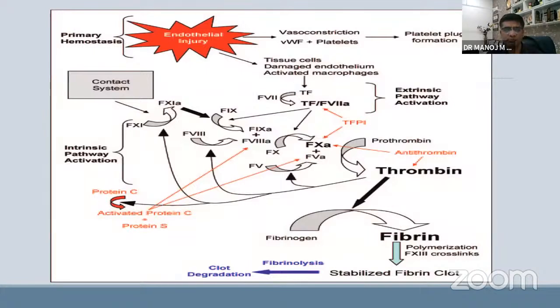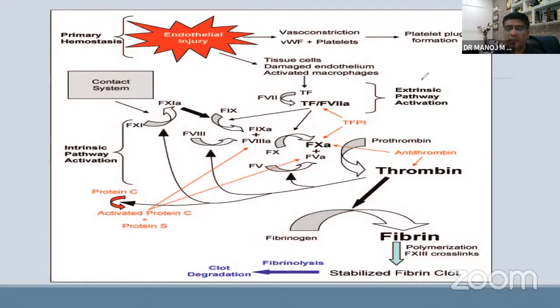In the first year of our MBBS in physiology, we must have come across this. So how exactly that mechanism happens is elaborated here. Primary hemostasis: when there is endothelial injury, there is vasoconstriction, and von Willebrand factor and platelets come into the picture and lead to platelet plug formation. The damaged endothelium and tissue cells get exposed to tissue factor, which leads to activation of the extrinsic and intrinsic pathways.